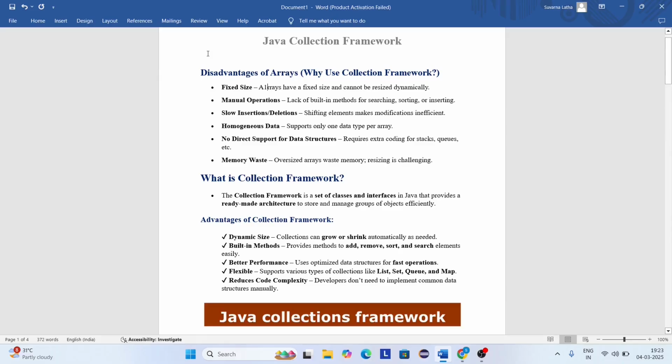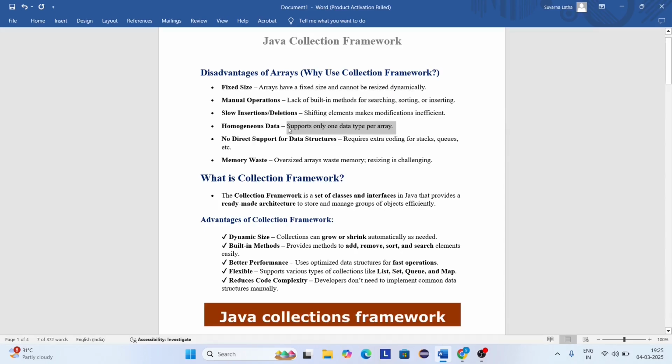That's it. Today we are going to discuss the collection framework. Before the introduction of the collection framework, let us discuss the disadvantages of arrays. Fixed size: arrays have a fixed size and can't be resized automatically, which means you can't change the size of an array once it is created. Manual operations: lack of built-in methods for searching, sorting and inserting, so you must write the code yourself. Slow insertions or deletions: shifting elements makes modification inefficient, so adding or removing elements takes extra time.